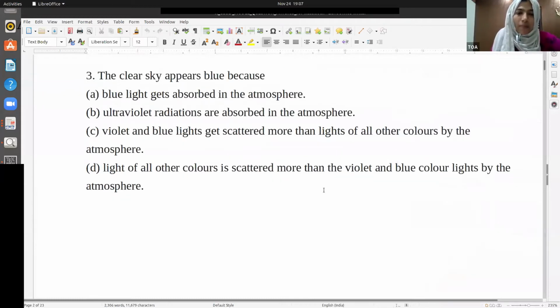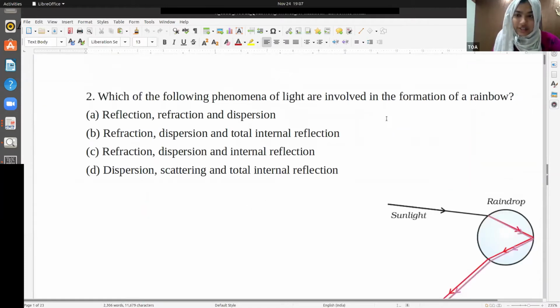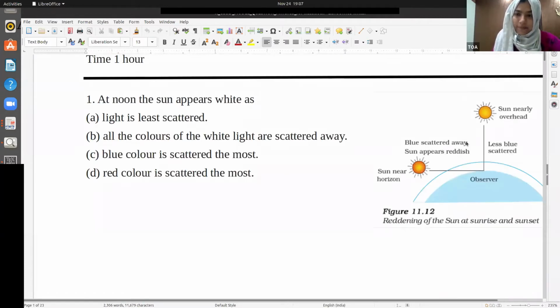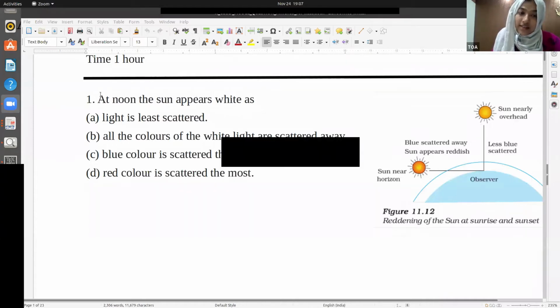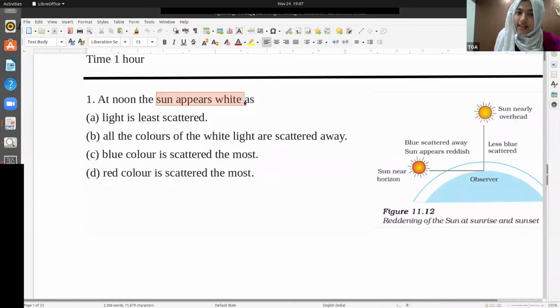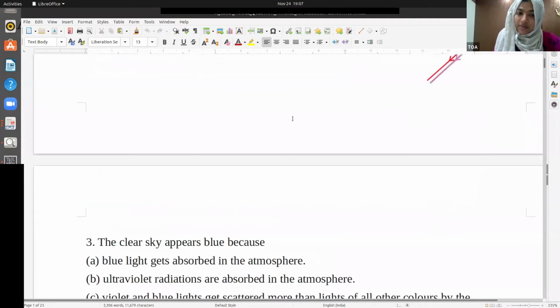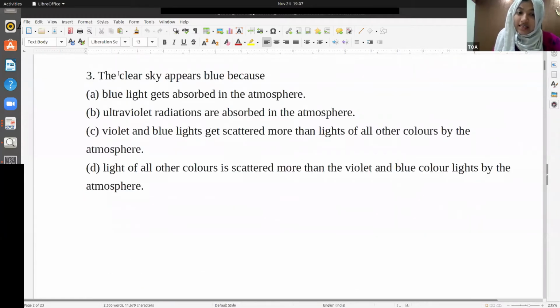The clear sky appears blue because... What is the reason? Why is the clear sky appearing blue? It's also related to this figure. The previous question was why the sun appears white. The next question is why the clear sky is appearing blue. It is about the color of the sky.